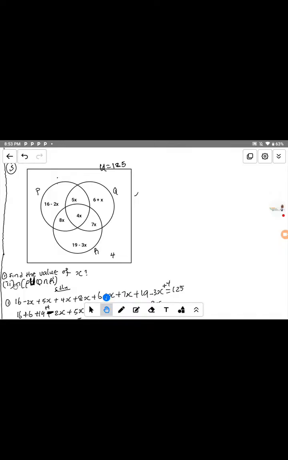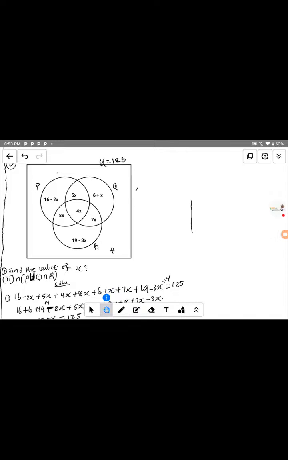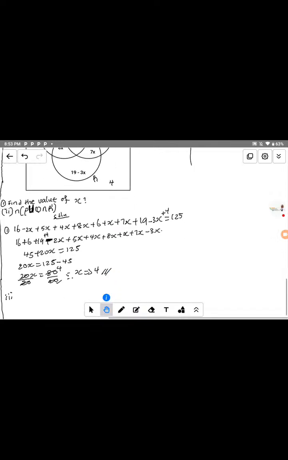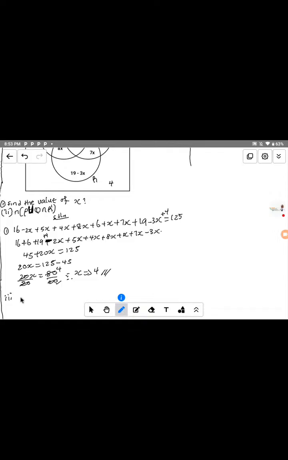So therefore, to get this question, let me take it back so I can solve it. We have n, the number of P union Q intersect R prime. So to be equal to that, the first.